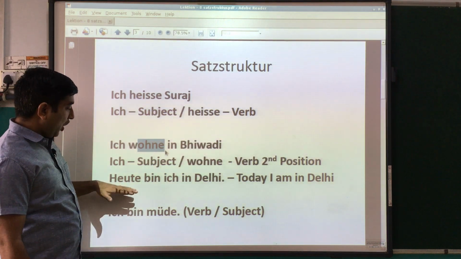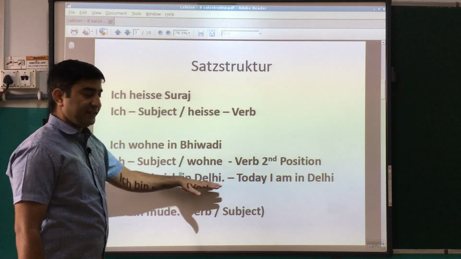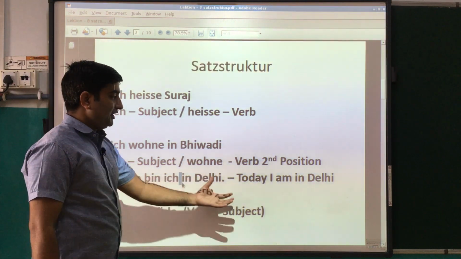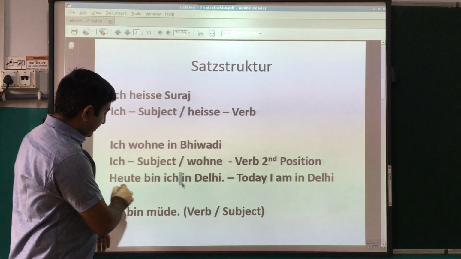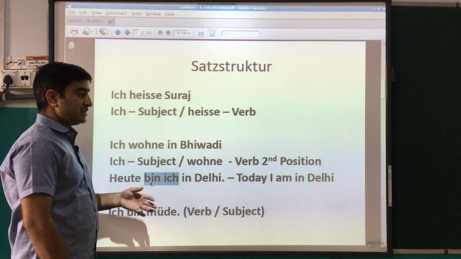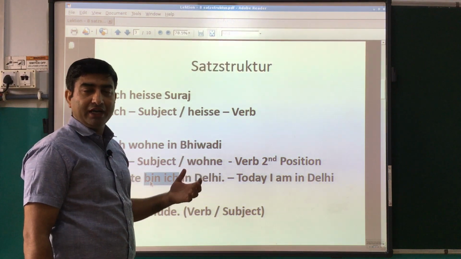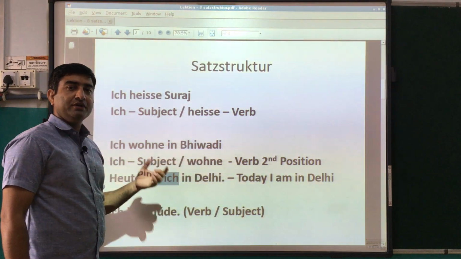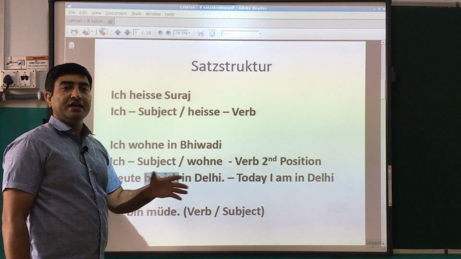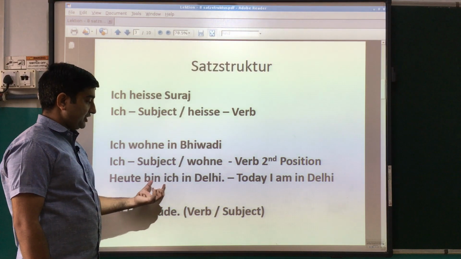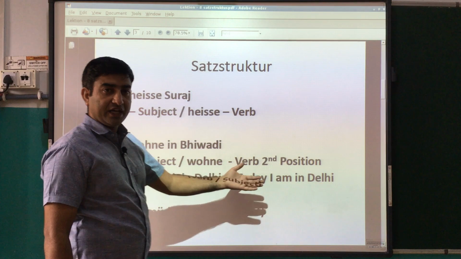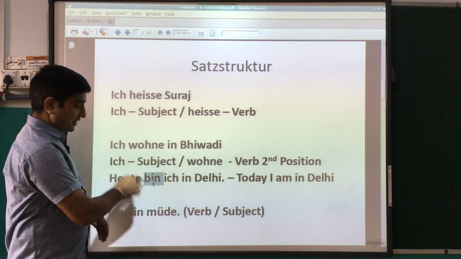The next sentence is: Heute bin ich in Delhi. It means today I am in Delhi. Heute means today, and bin is the verb here. Bin means am. We have the verb in German called sein, which means is, am, are. This is the conjugation of the verb sein, and again it is conjugated according to the personal pronoun. So heute bin ich in Delhi, today I am in Delhi. The verb is again in the second position.